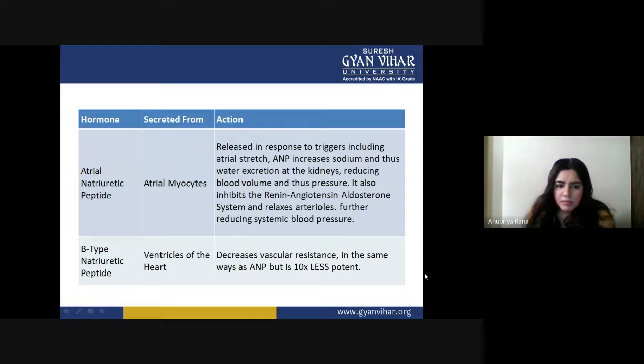The same work has to be done by the B type, but the difference between B type and A type, if we talk about the arterial myocytes, is that it has a lower intensity in doing that same work. If we did that at a very high rate, sometimes there could be disruption in some function, or maybe at that time our body needs high blood pressure. So at that time, when the action should not be as great as the arterial myocytes would have, then they go by the B type natriuretic peptides.